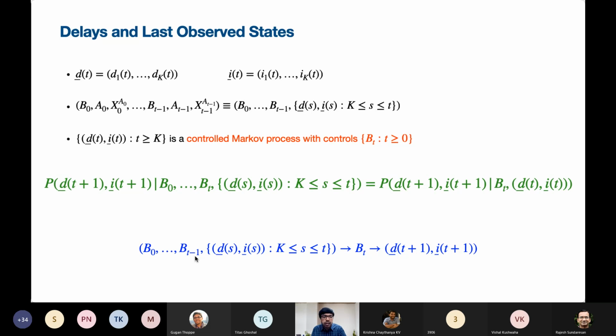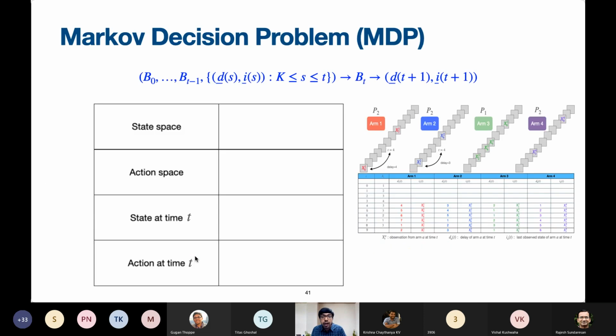Okay, so a controlled Markov chain simply means that to determine the value of D_{t+1}, I_{t+1}, given the controls and given the history, we can throw out the history and retain only the last observed state, the latest state of the system, which is D_t, I_t. So we therefore have a Markov decision problem. Now we are in business, because there is something naturally getting captured in this Markov decision problem.